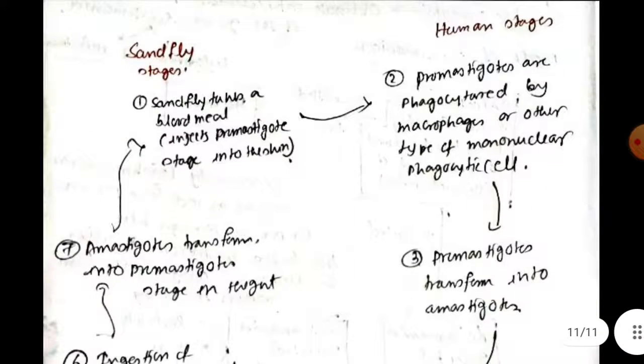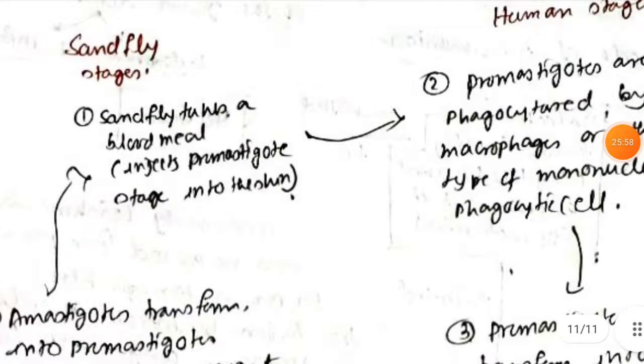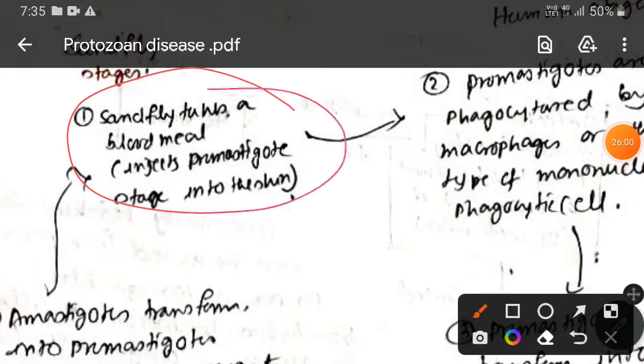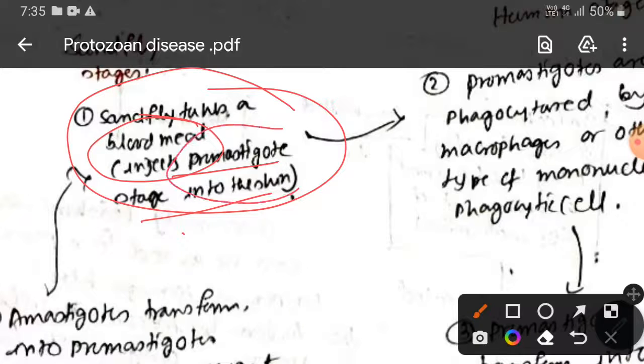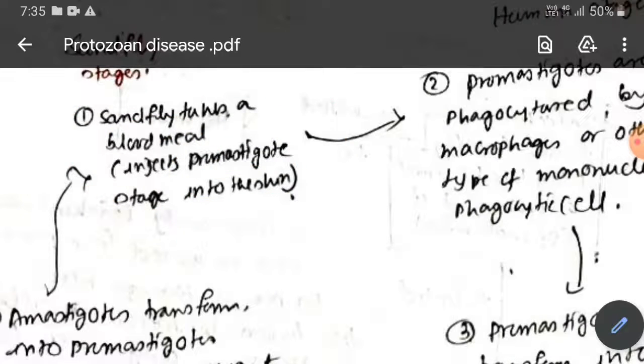So this is the cycle of Leishmaniasis. It all starts when a sandfly injects the promastigote stage into the skin during its blood meal collection. Remember that in the case of malaria, the mosquito, mainly the female Anopheles mosquito, transfers the sporozoite form of Plasmodium, and the sandfly transfers the promastigote form of Leishmania. This is the important thing you need to know.